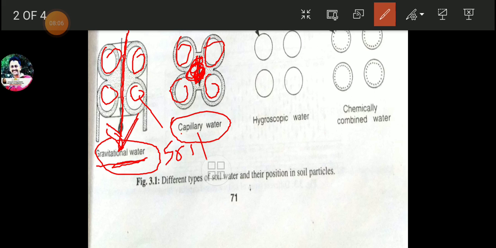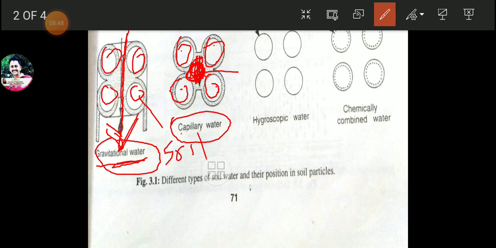So intercellular spaces of the soil particles. These are the four soil particles, and the intercellular space is this one, and the water present in these intercellular spaces of the soil particle is called capillary water, and only this capillary water is available to the plant for its absorption.